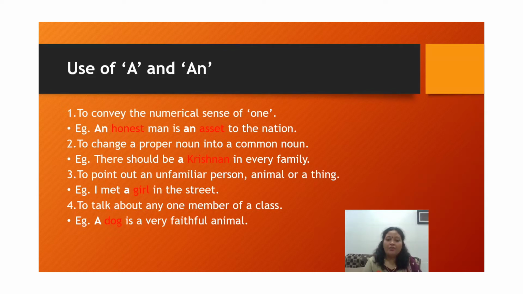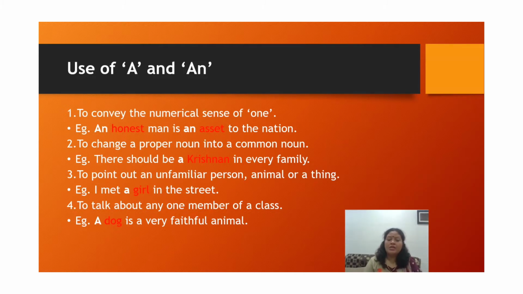Now, children, there are a few more points which I would like to clarify: where we can use a and an. Is it necessary that every time we should use a and an? No, it is not like that. There are a few points. Looking at those points, we have to use a and an. A and an always convey the numerical sense of one, that it is a singular form. A girl means only one girl. An apple means only one apple.